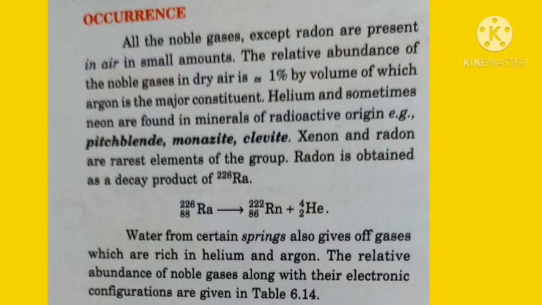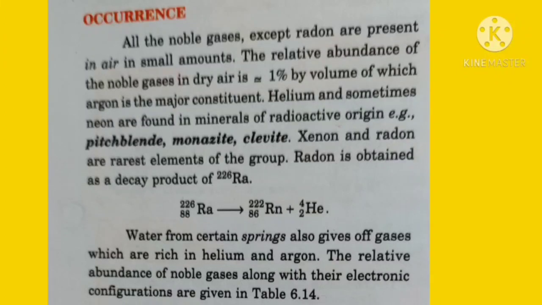Helium and sometimes neon are found in minerals of radioactive origin, for example, pitchblende, monazite, cleveite, etc. Xenon and radon are the rarest elements of the group.